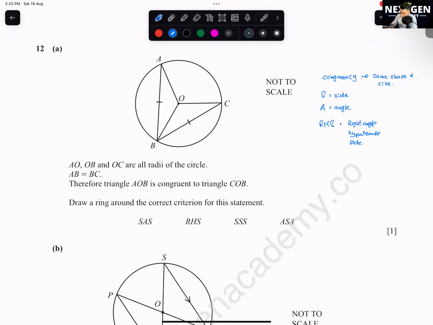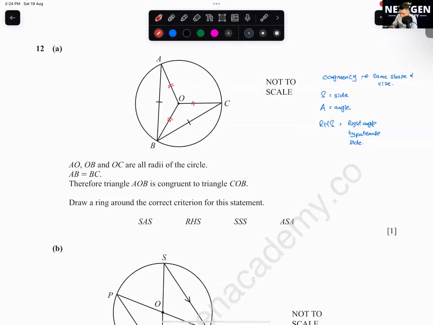So how do you do this? You have to see what is given to you. How can we prove, based on whatever is given to us, that AOB is equal to COB? We know that this and this is the same. We know that this and this is the same also, because both are radius. And then OB, both of them share the same one. So this is also the same.